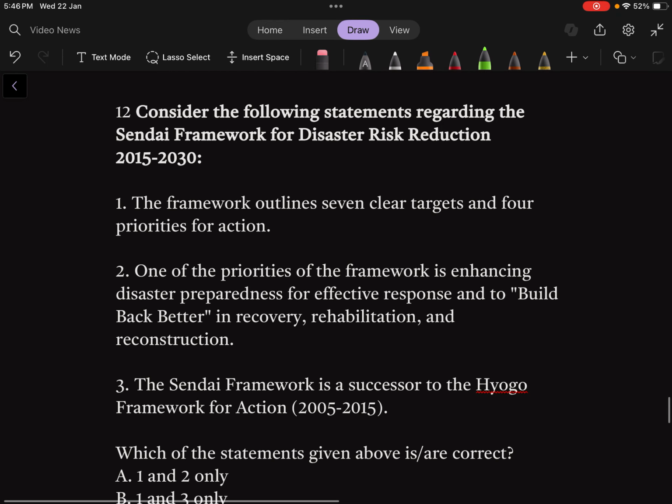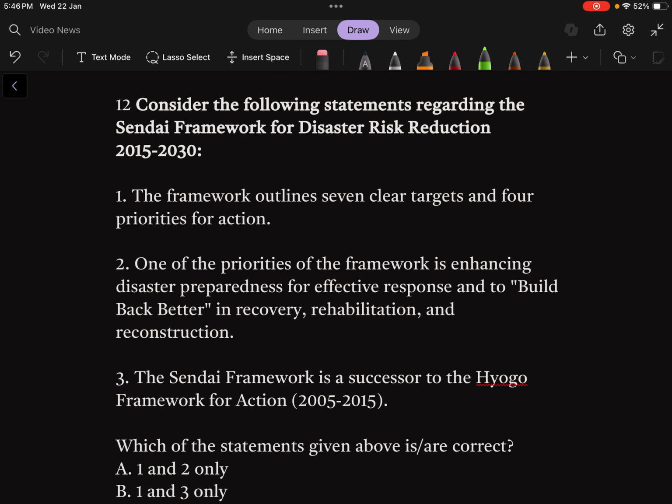Consider the following statements regarding the Sendai Framework for disaster risk reduction. Now, the Sendai Framework for disaster risk reduction matters because nowadays we are facing a disaster every month. The USA is facing it, India is facing it, the whole world is facing it. So disaster and its mitigation are very vital for this year. And I expect at least 2 to 3 questions would be asked on various protocols. That may be a protocol, that may be an operation by NDRF or any other thing.